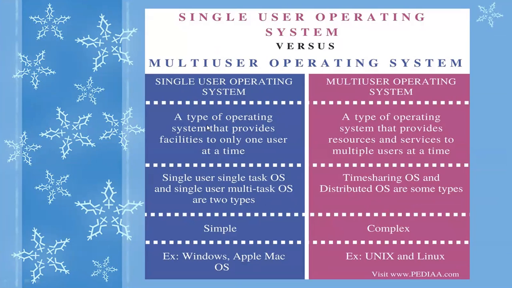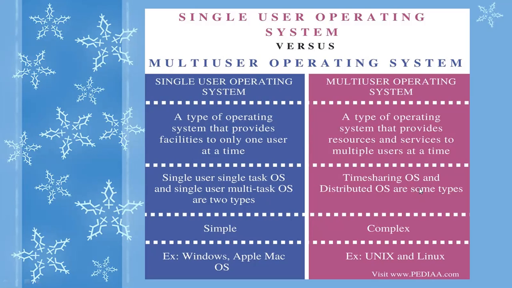These are the points of single user operating system. A type of operating system that provides facility to only one user at a time. On the contrary, a multi-user operating system is a type of operating system that provides resources, I explained you the meaning of resources in the class as well, right? The resources and services to multiple users at a time. Single user single task operating system and single user multitask operating system are two types. Simple, and this is complex, and in multi-user: time sharing operating system and distributed operating system.